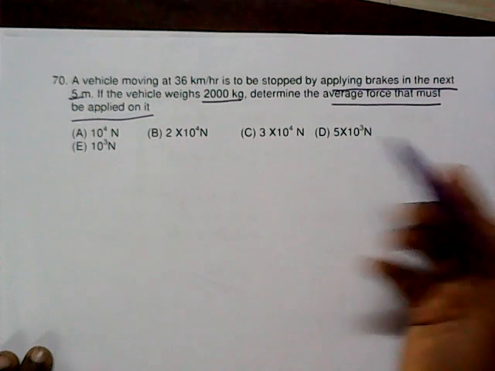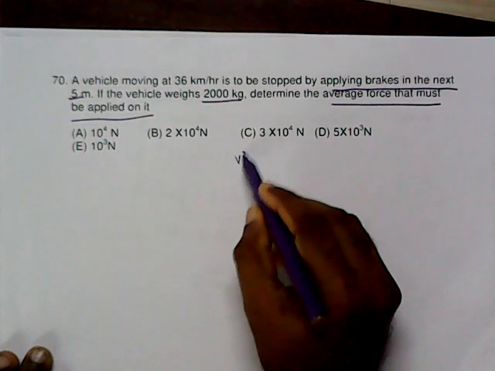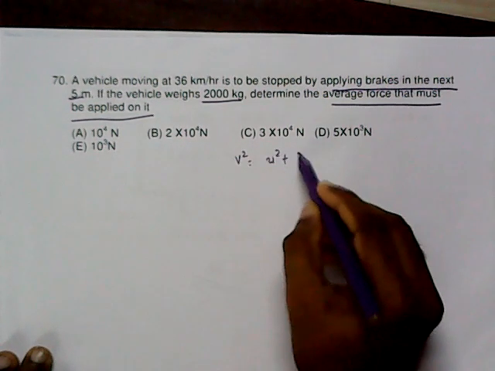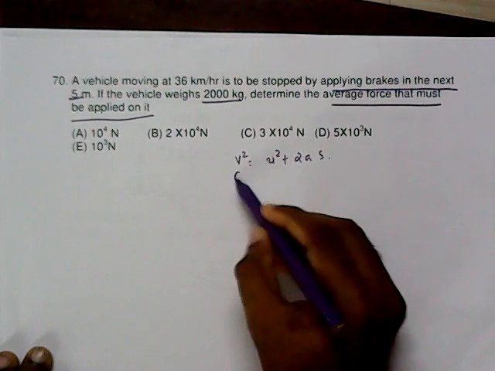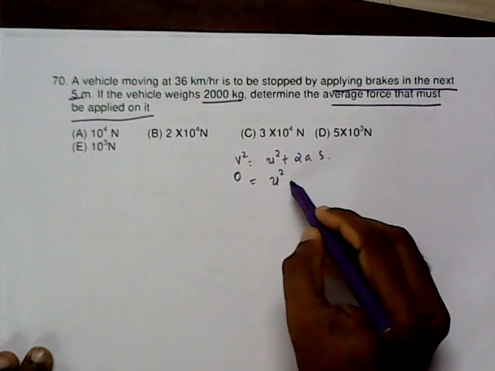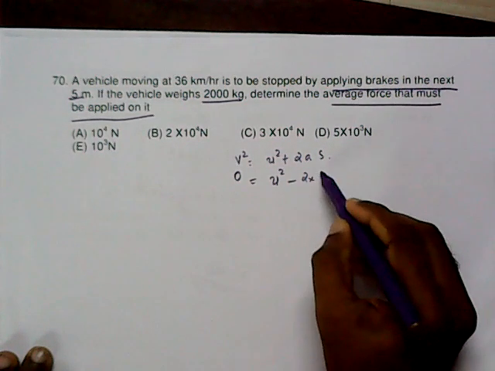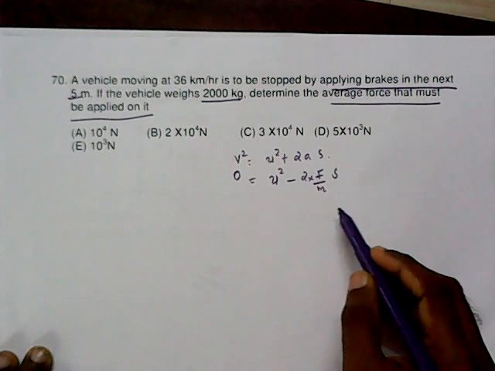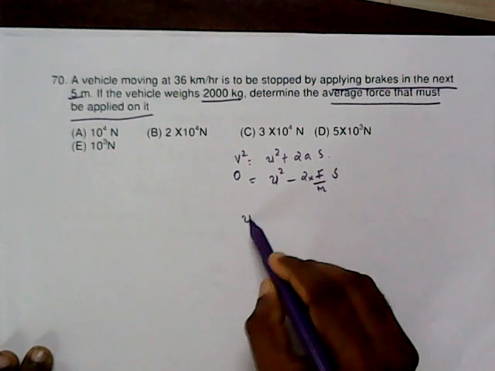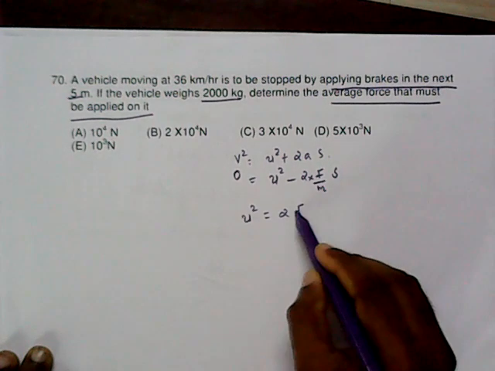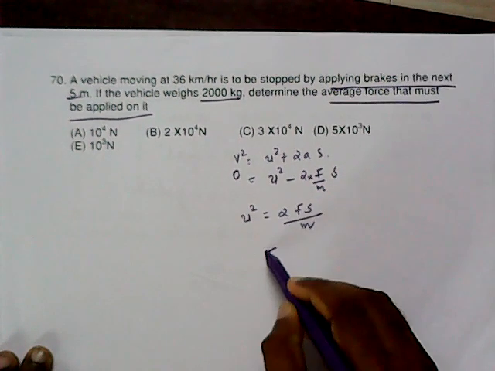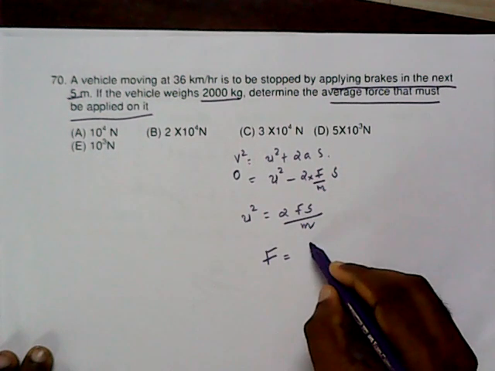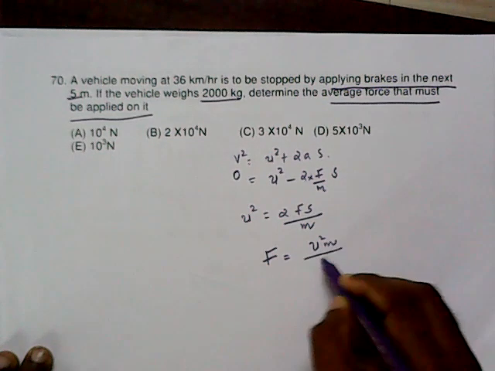You just know v square equal to u square plus 2as. The final velocity is 0, the acceleration is negative and can be written as F by m. So u square equals 2Fs by m, and we get the braking force required as u square m divided by 2s.